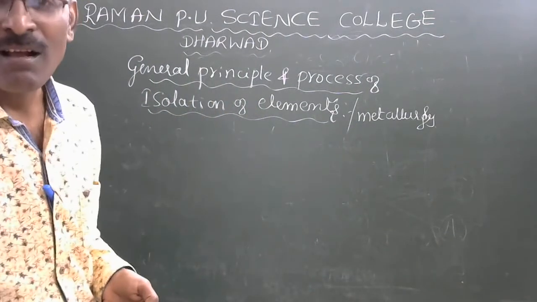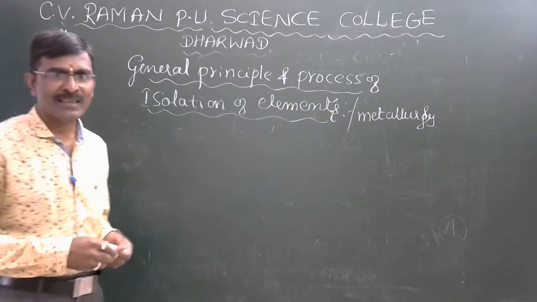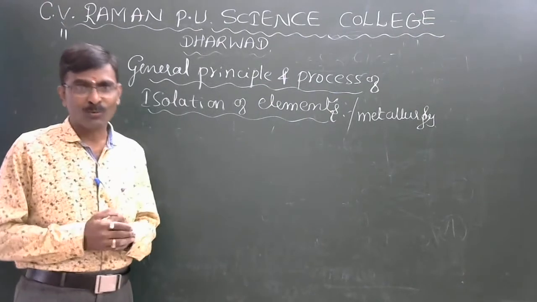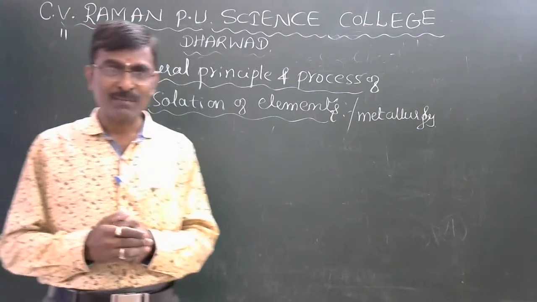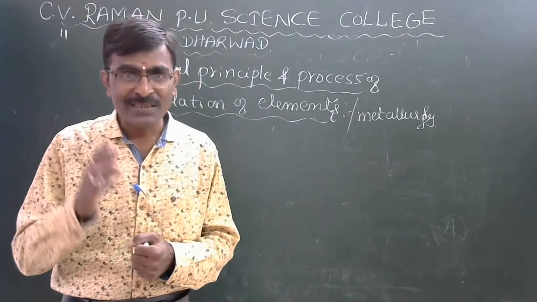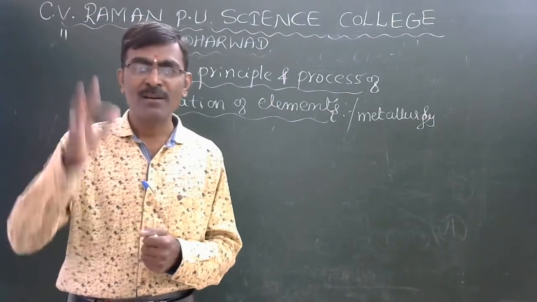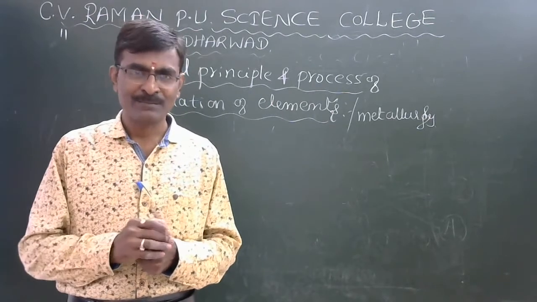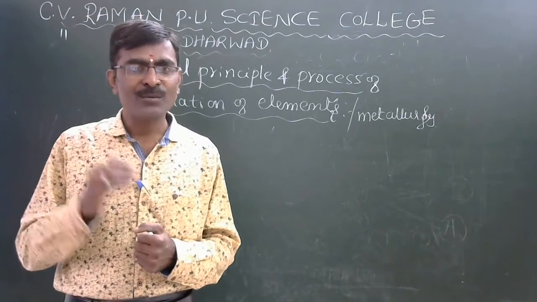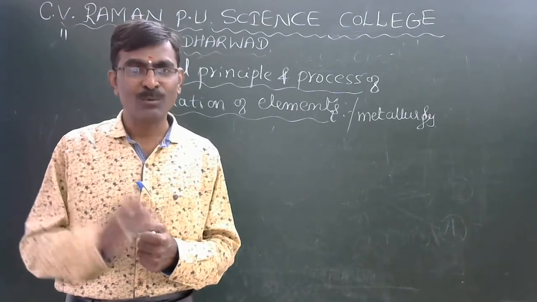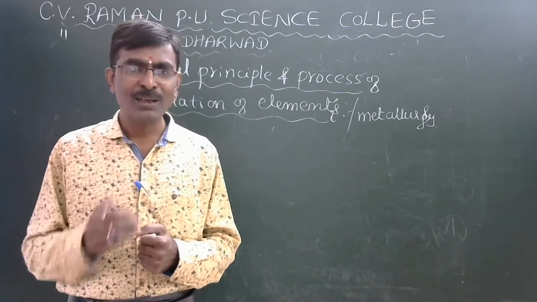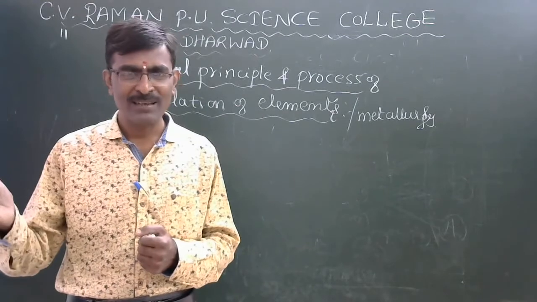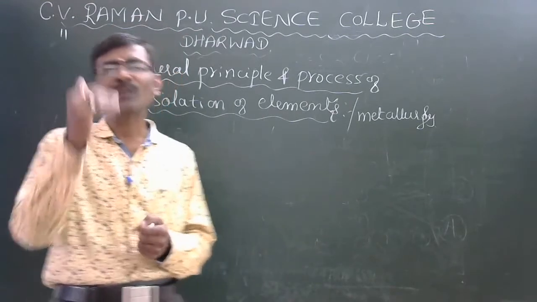First one is the hydraulic classifier method, or gravity separation method. Hydraulic classifier method, hydraulic process, gravity separation are all the same. Next, isolation of the metal from the concentrated ore. Third one, purification of the metal. So now let us discuss one by one.